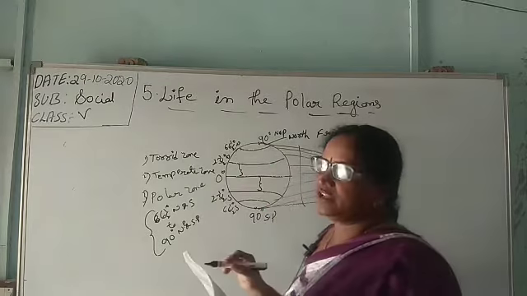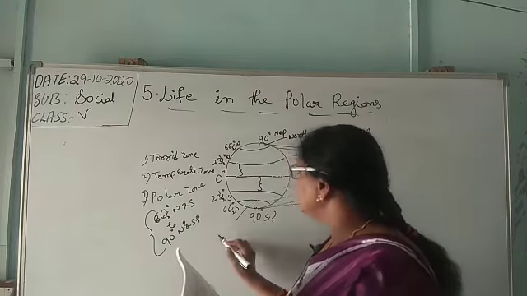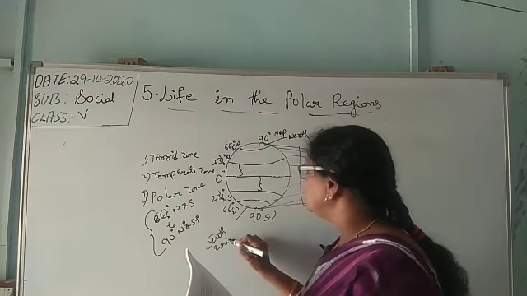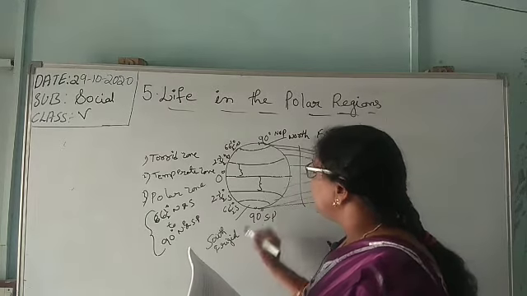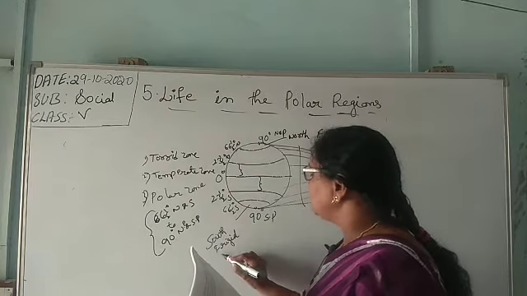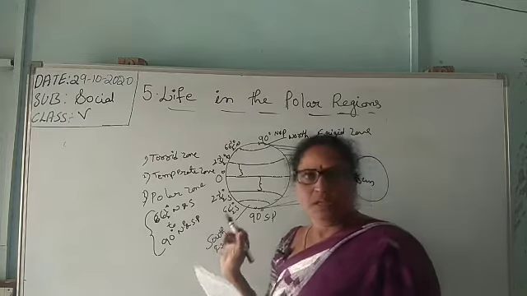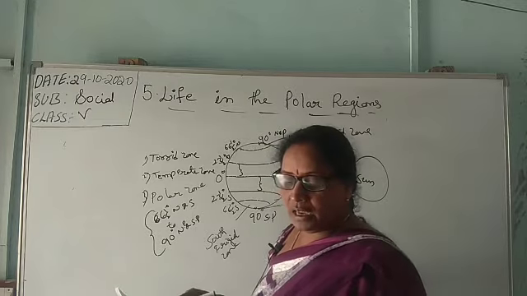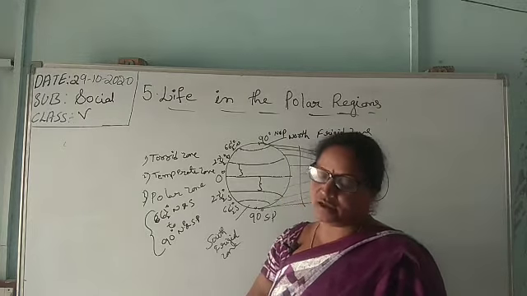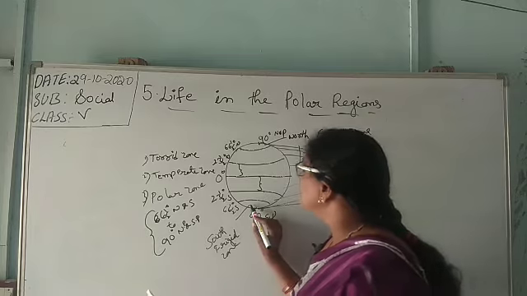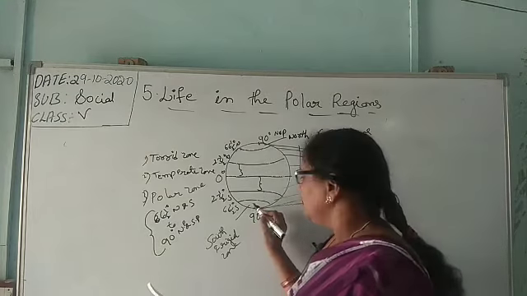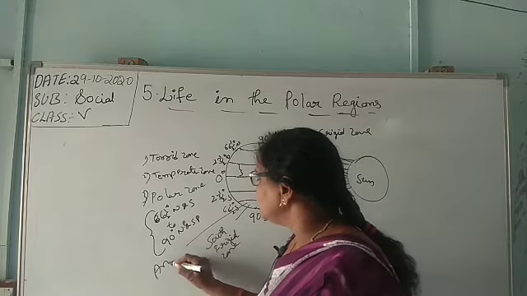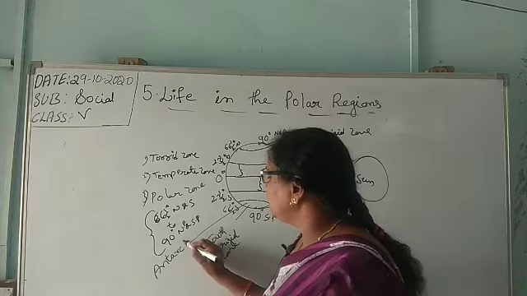From 66.5 degrees, beyond that place. And here it is the South Frigid Zone. Here 66.5 degrees beyond, on the southern hemisphere, is the South Frigid Zone. It is found in the continent of Antarctica, and it is in this South Frigid Zone. The continent of Antarctica also lies in this southern hemisphere.